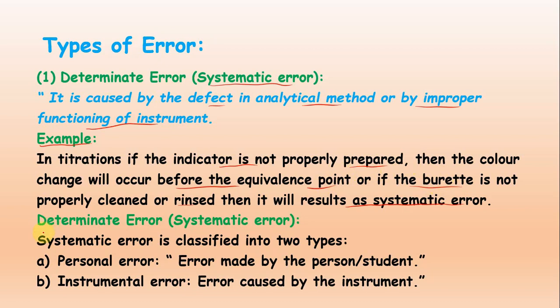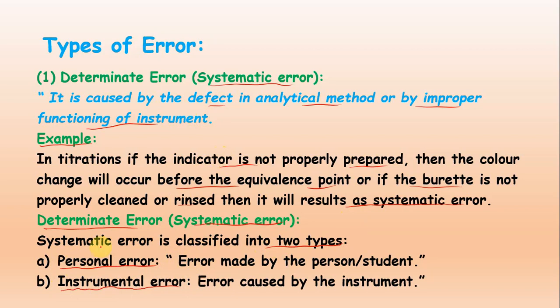Now, the determinate error or systematic error is classified into two different types. Number one is personal error, and second is instrumental error.